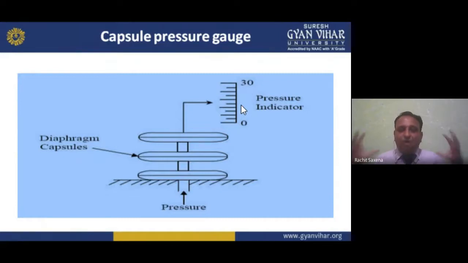Then we have the Bourdon tube for mechanical pressure measurement, with helical and C-type structures. And secondly, we have the capsule pressure gauge, which is shown in this figure. So I hope you understand this better now.